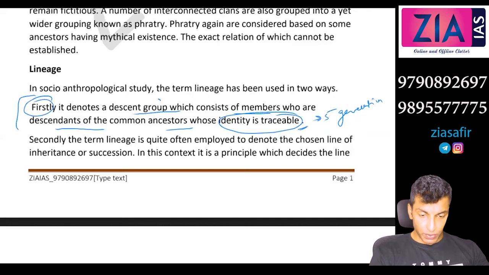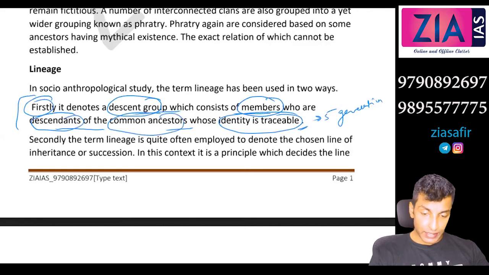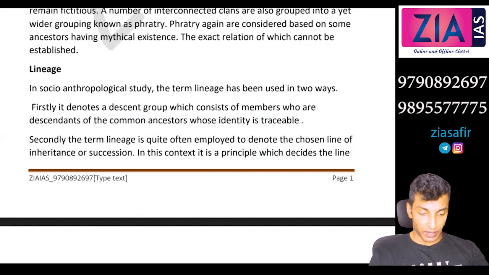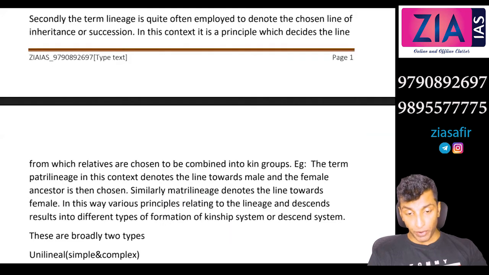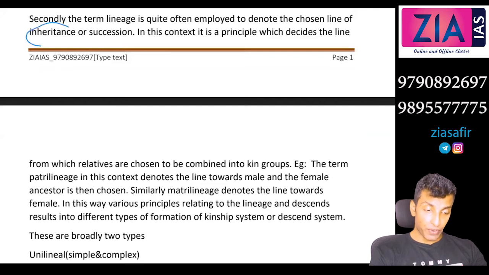It denotes a descent group which consists of members, that means a kin group, who are the descendants of a common ancestor. Identity is traceable means 5 generations, exactly the same thing that we have written before. Secondly, the term lineage is quite often employed to denote the chosen line of inheritance or succession. Inheritance is where you get your property.